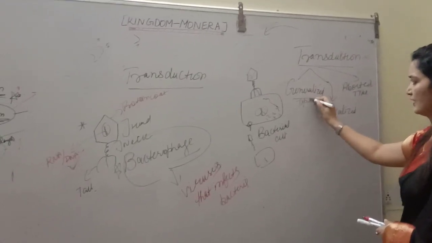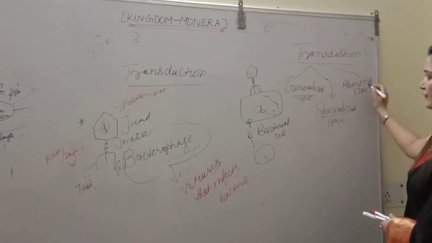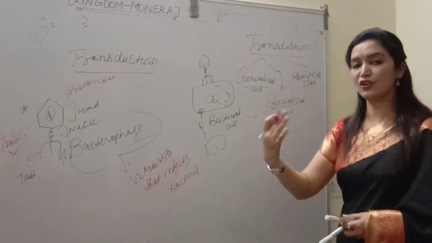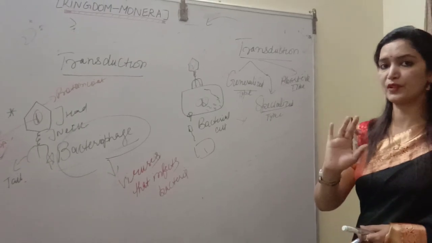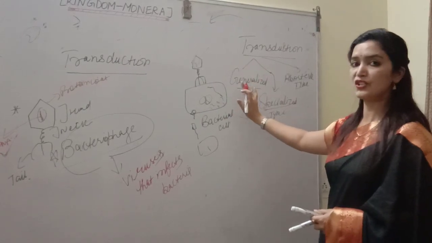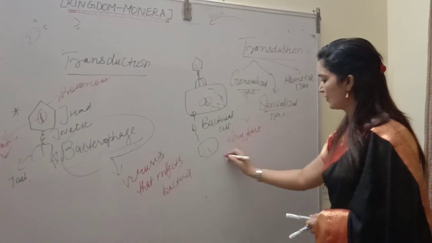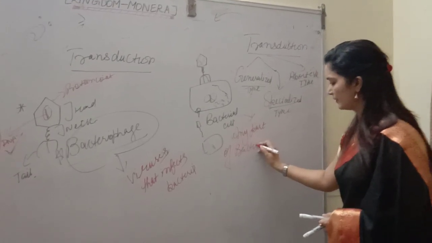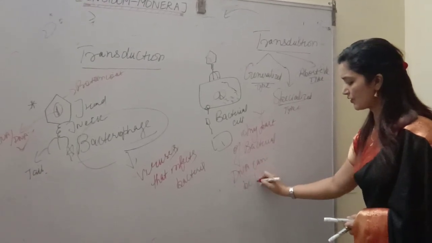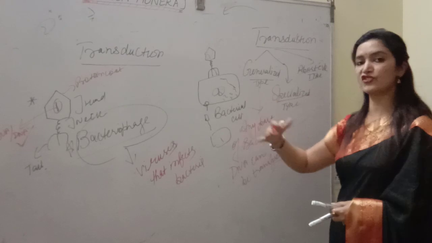Generalized transduction, specialized transduction, and abortive type transduction. So, what are they? If there is no specific part of the bacterial DNA, if any bacterial part can be transferred with the help of phage, that is called the generalized type of transduction. Any part of bacterial DNA can be transferred with the help of phage DNA. This is called generalized transduction.